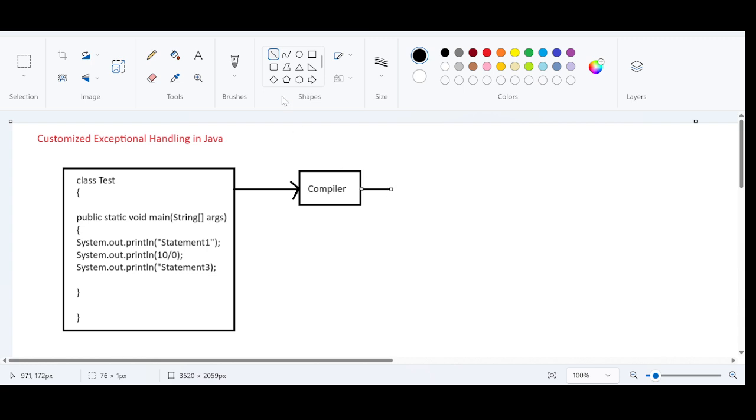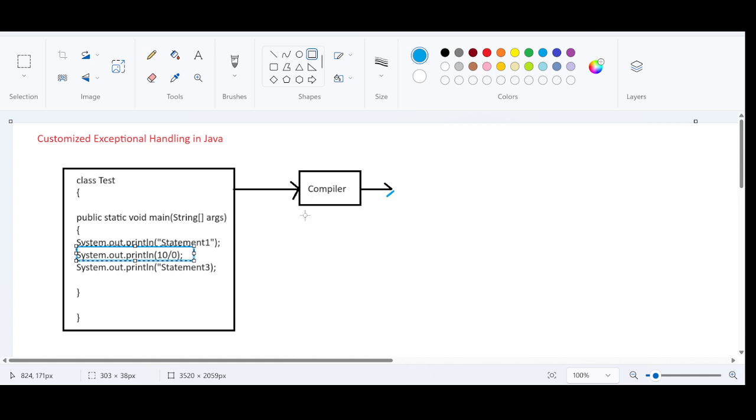Now you must understand, here I have placed an exception. I have placed a code that is potentially enough to generate an exception. But still it will be compiled successfully, because this comes under the category of unchecked exception. So the compiler will not check whether this code is generating any exception or not.